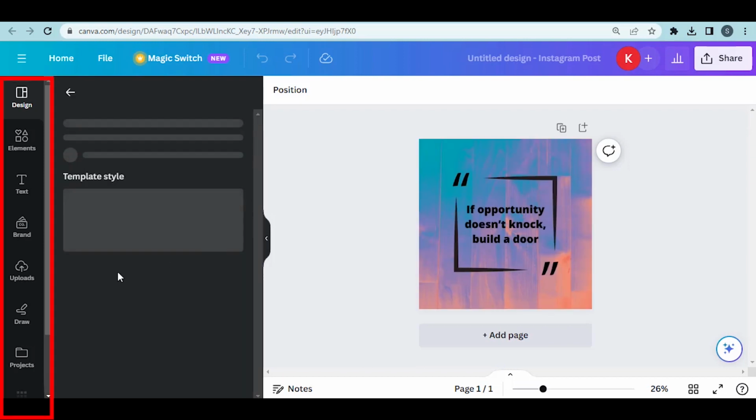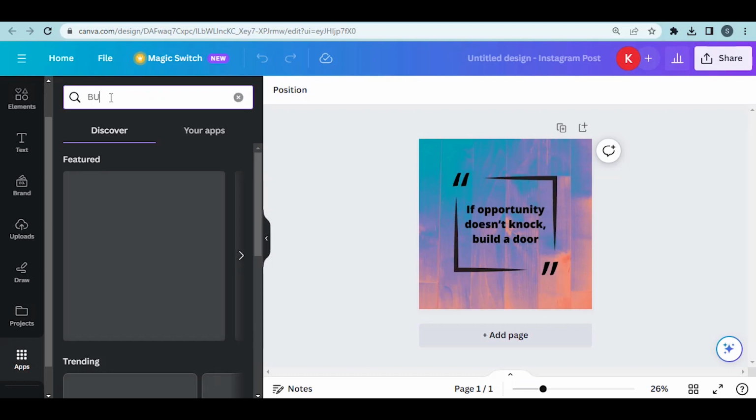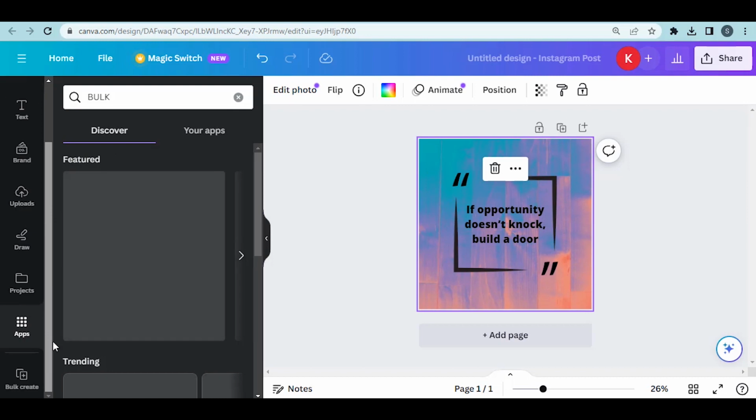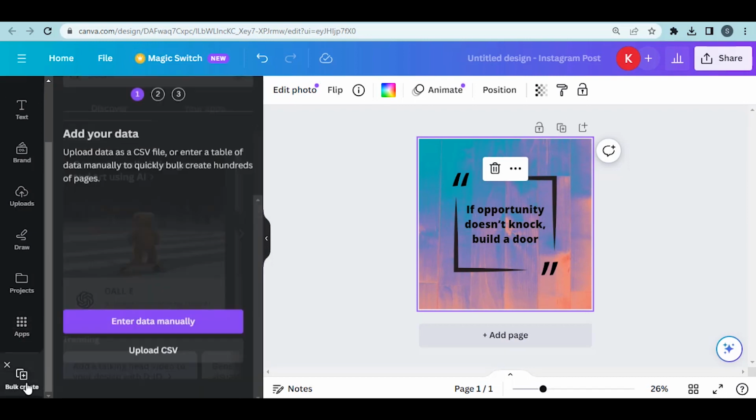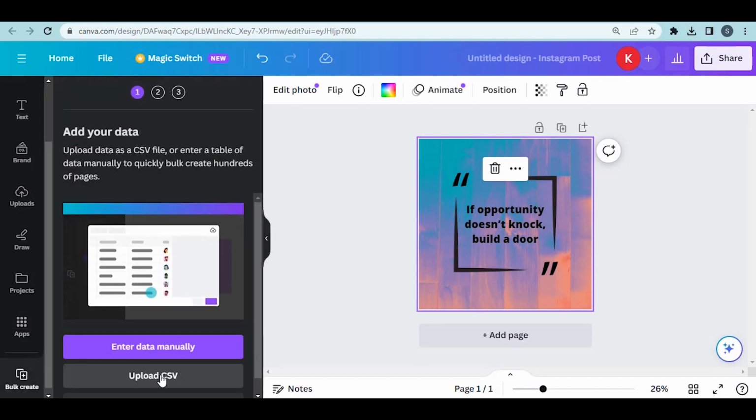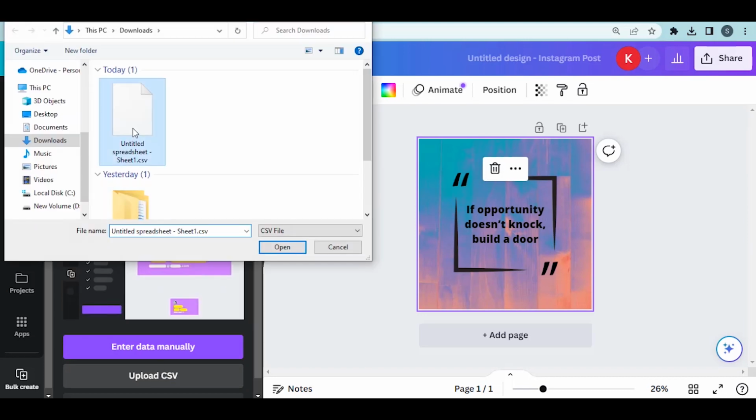Now, scroll on the left side to access apps. Here, search for Bulk Create and add it. After adding it, you'll find the Bulk Create option. Now, upload the file you downloaded in CSV format from Google Sheets.